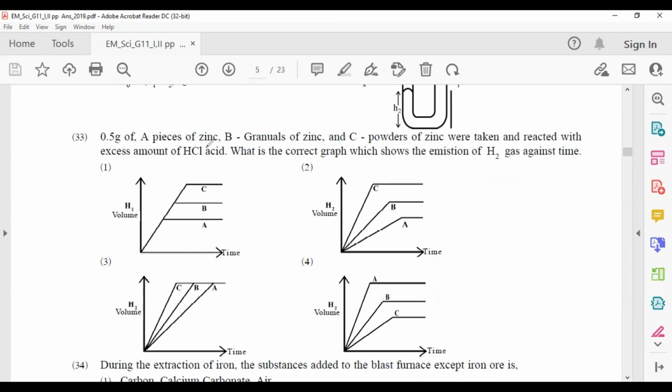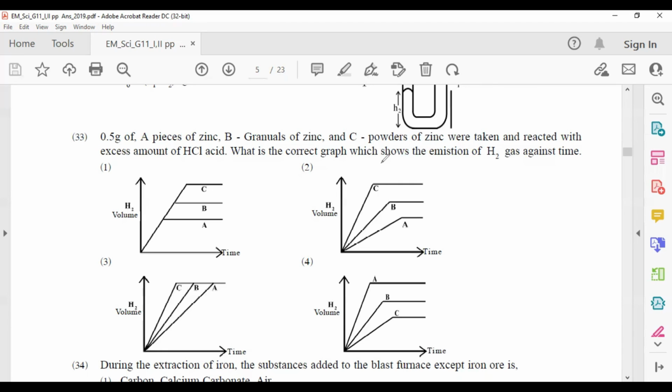Then this A, pieces of zinc. In the first one, you can see pieces of zinc. In the B test tube, you can see granules of zinc. And in the C tube, you can see powders of zinc.